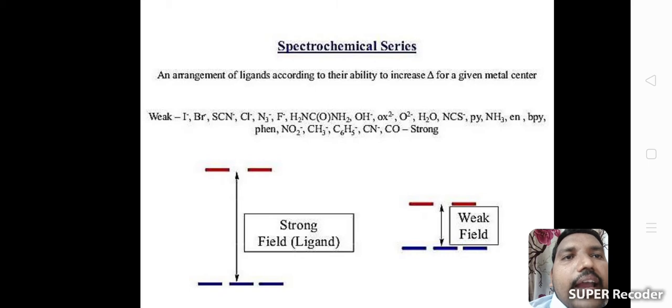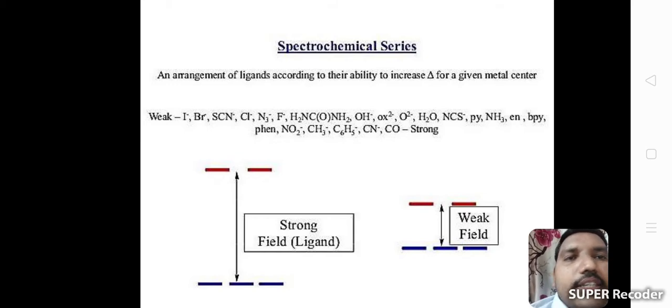See the arrangement of ligands according to their ability to increase splitting for a given metal center. Here there are strong field ligands and weak field ligands. In the series, the starting ligands are weak field ligands, going to strong field ligands at the end.